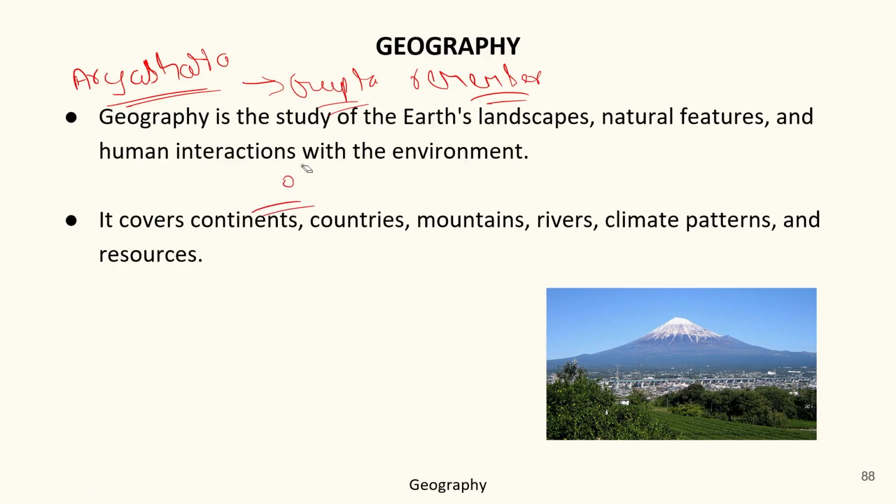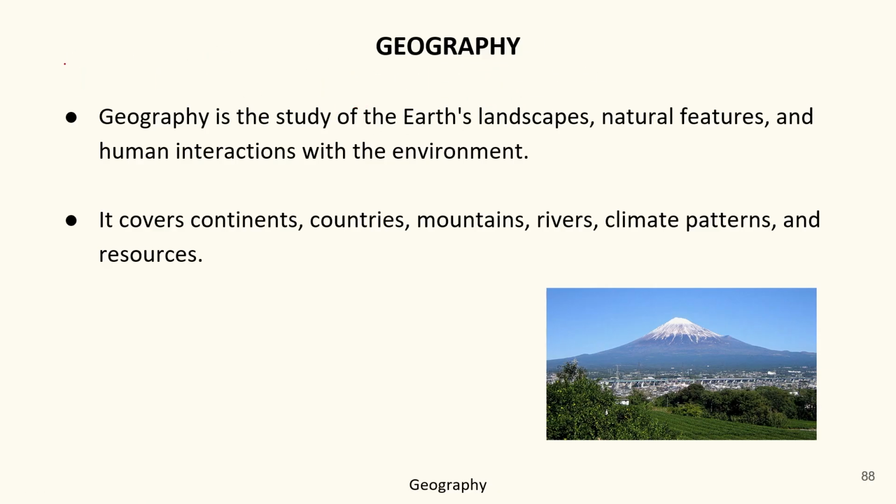Also, Aryabhatta was the one who wrote a book called Aryabhatiyam, in which he declared Earth as a spherical body.